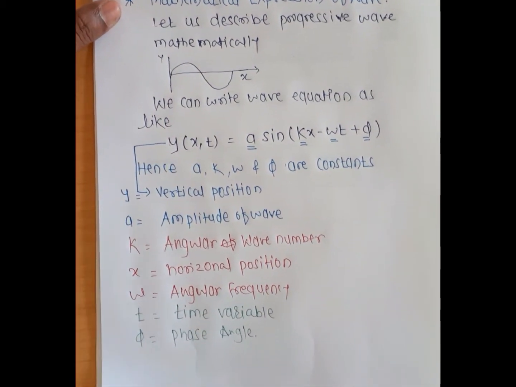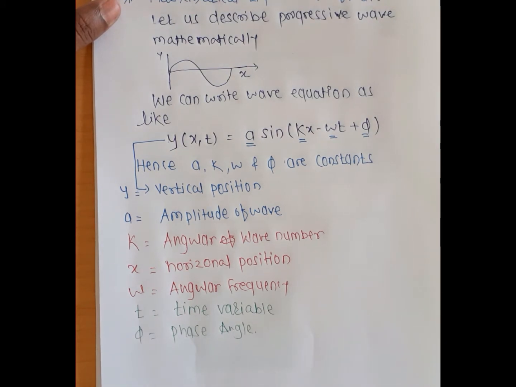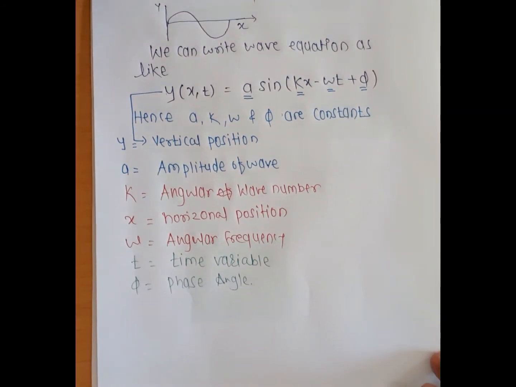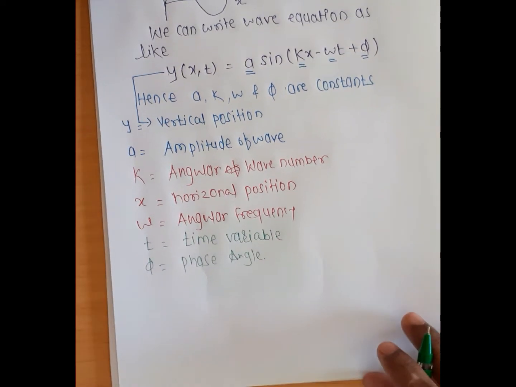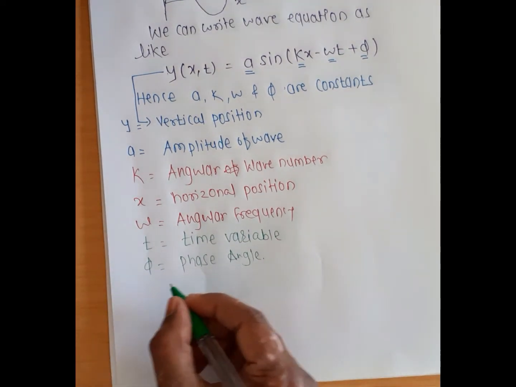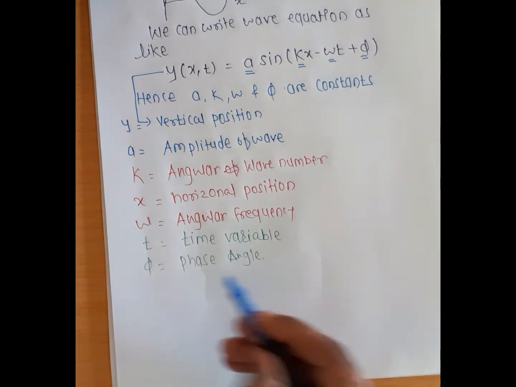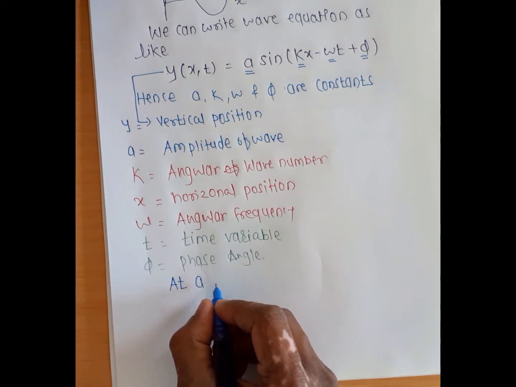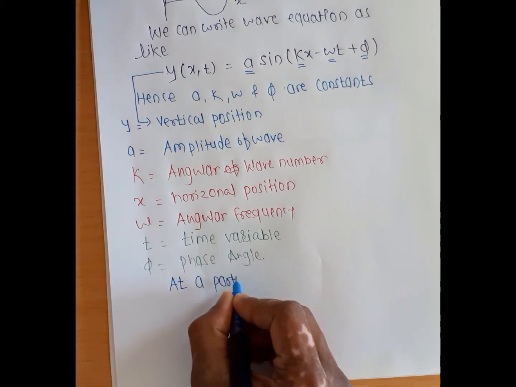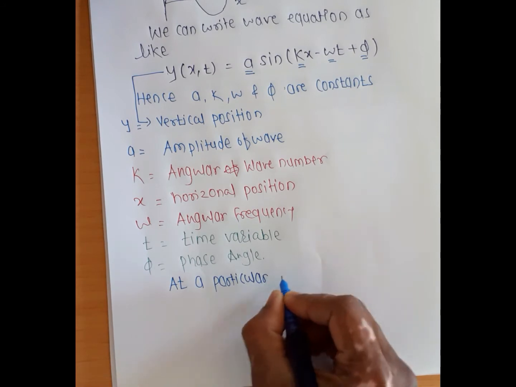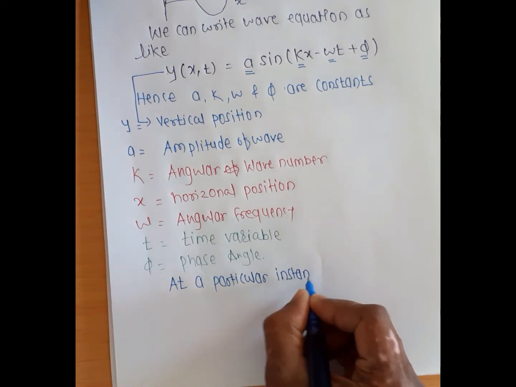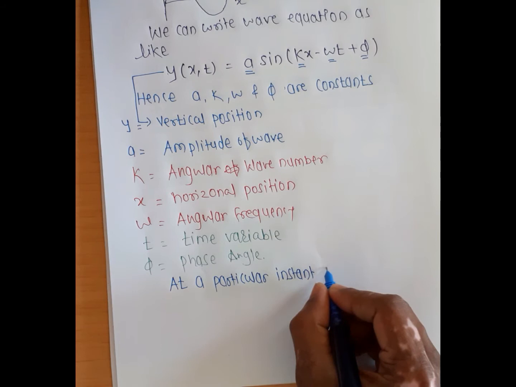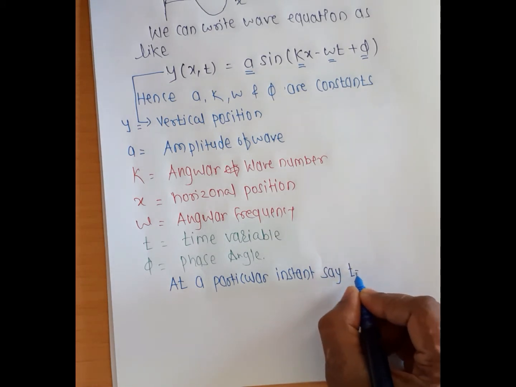Now let us solve this equation. How do we solve it? Let us see the justification for writing this equation at a particular instant, say t equals t naught. It means if the wave travels, at any instant that time is represented as t naught.